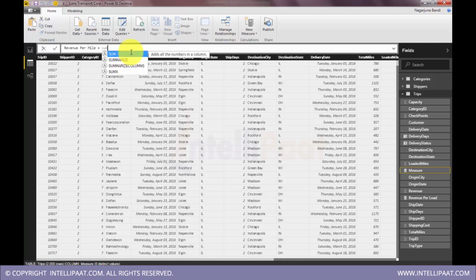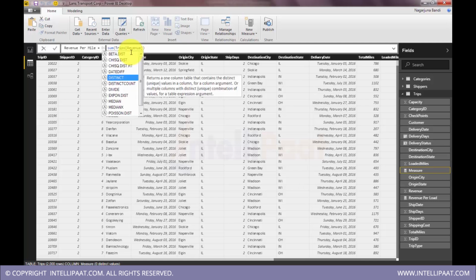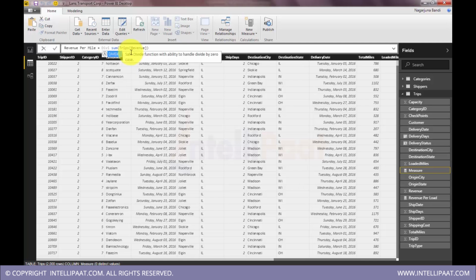So here again, sum of total revenue. So instead of using divide operator, it's always better to use divide function. So we already used divide operator, we saw how it works, right? So we have good advantages by using divide function over divide operator.